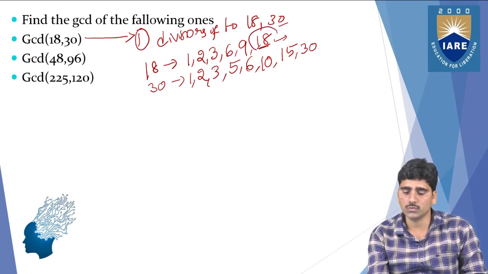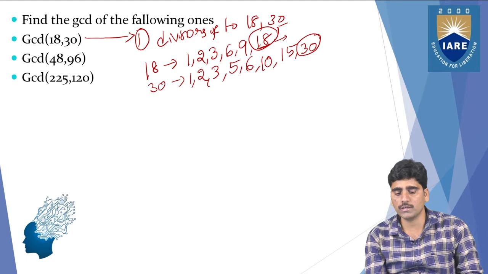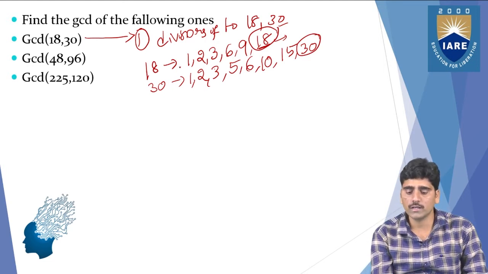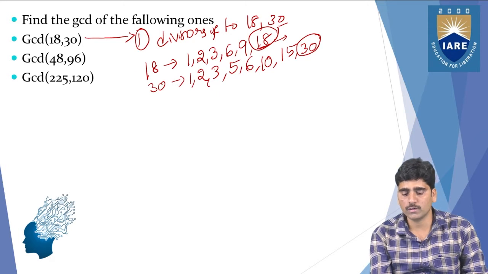Writing the number itself is not compulsory, so you can write only the others.